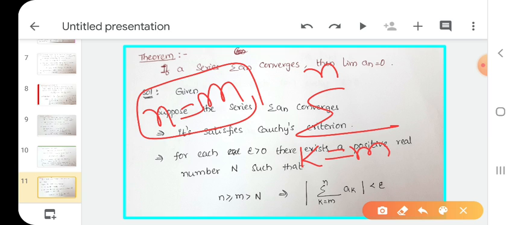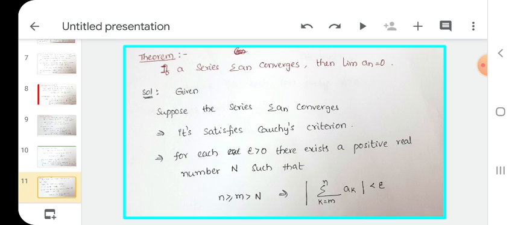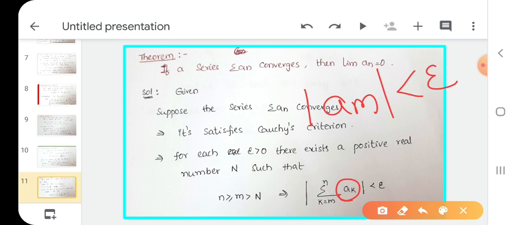That means k equals m to n, here we write m in n's place. k equals m to m means k equals m only. If you write k equals m, what do we get here? Only the am term. Is it clear or not?